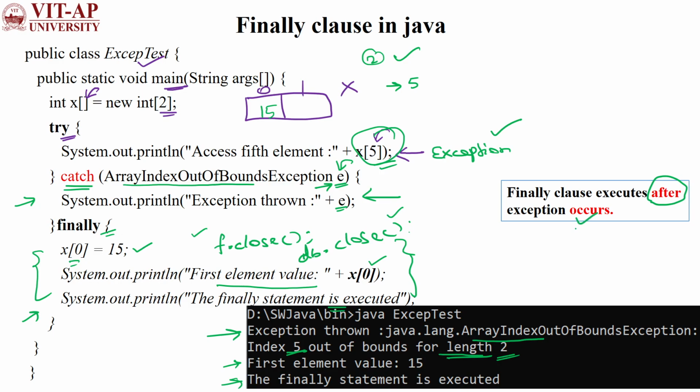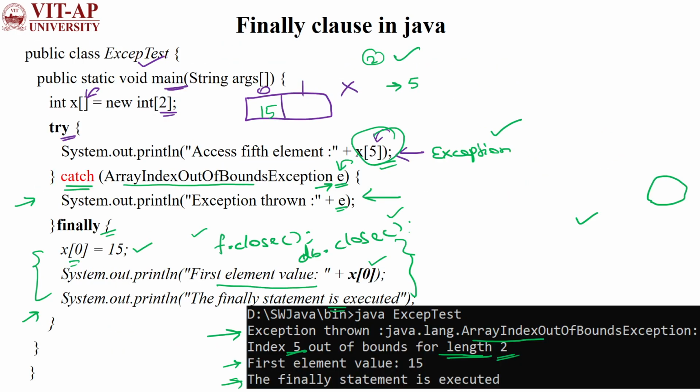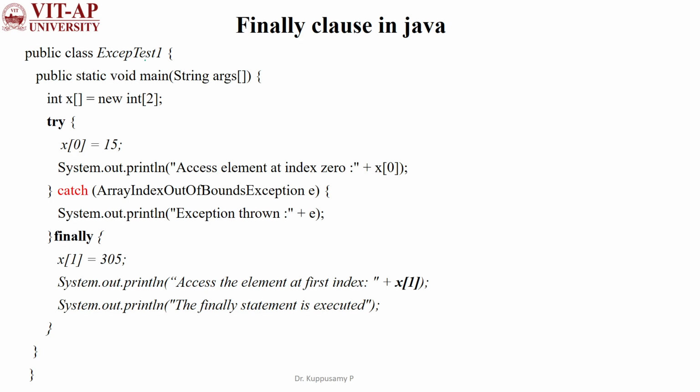exception is occurring. So here you see we have the statement that executes irrespective of the occurrence of the exception. Here the exception occurred in this example. So now we are going to see the example without the exception occurring.